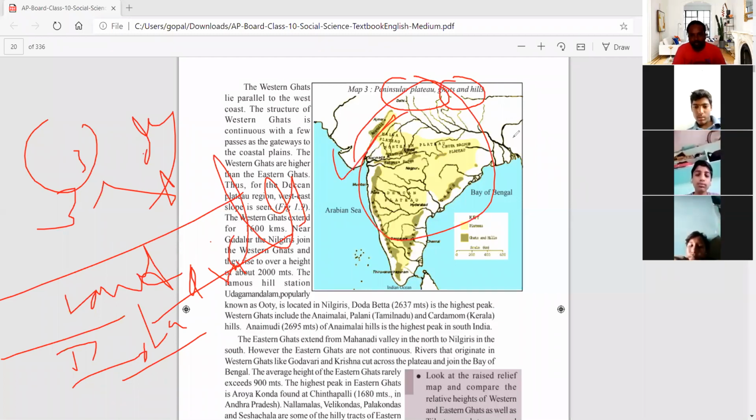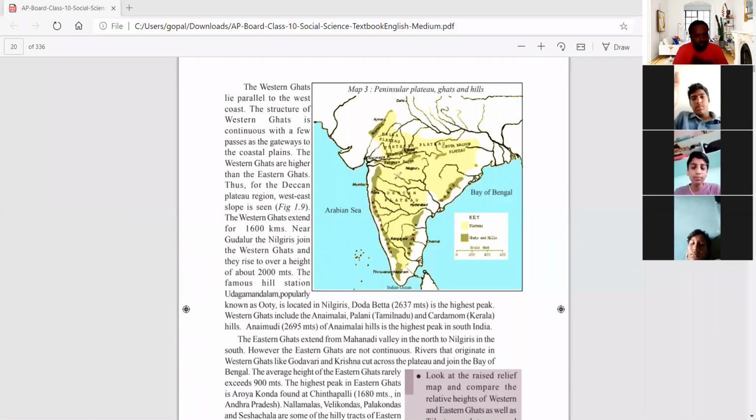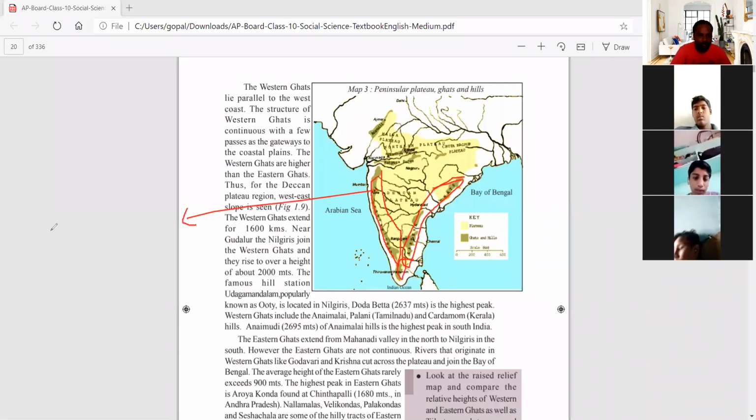Okay, next, see here in this peninsula. First we can see these are called the Western Ghats. First we will go through these mountains. Western Ghats is there. Next on the eastern side here we can see the Eastern Ghats, and here also we can see the Nilagiris. So this is called the Western Ghats.